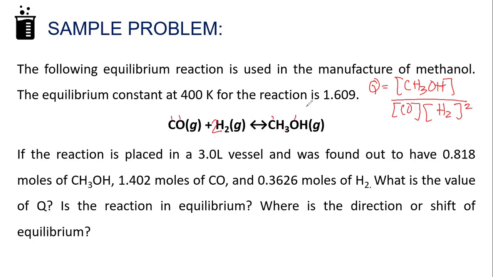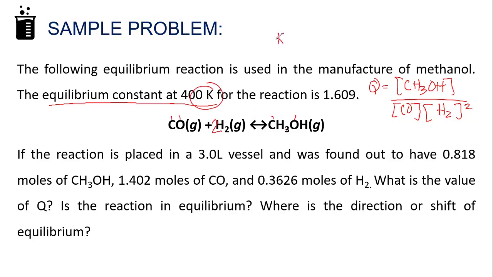So take note that in problems relating to the prediction of the reaction, it is always that K is given. Or else, you will be the one to solve for K. It's not a Q problem. So if it's a Q problem, you will know that because K should be given.